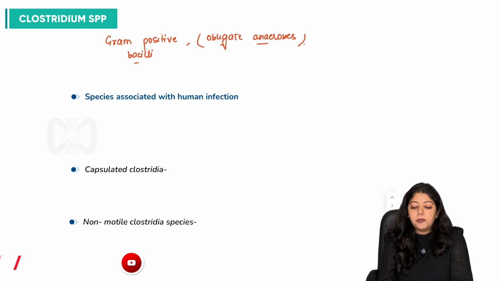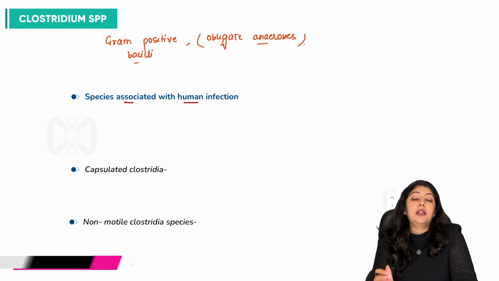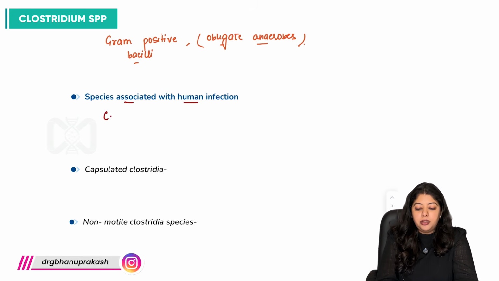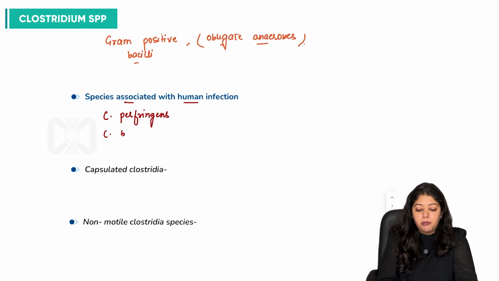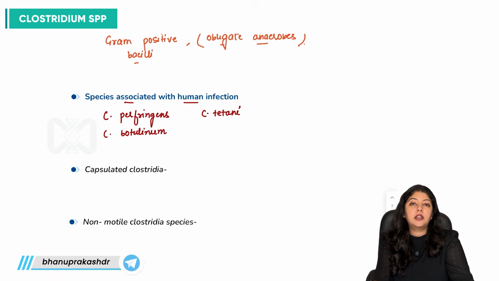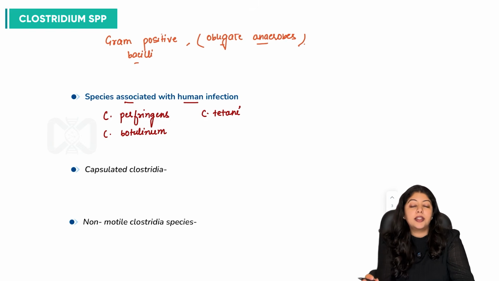So, what are the important species which are associated with human infections? We'll be discussing 4 important species. For example, Clostridium perfringens, Clostridium botulinum, Clostridium tetani, and one important species, Clostridium difficile, which has now changed its name to Clostridioides difficile.